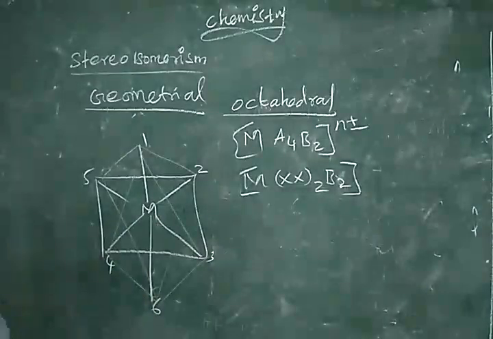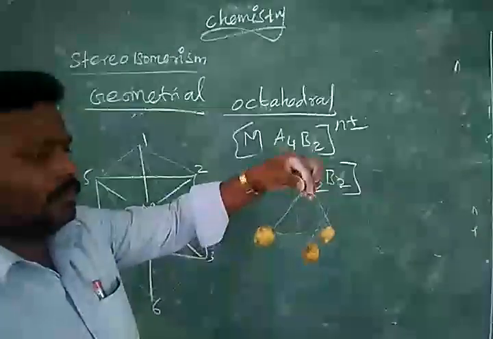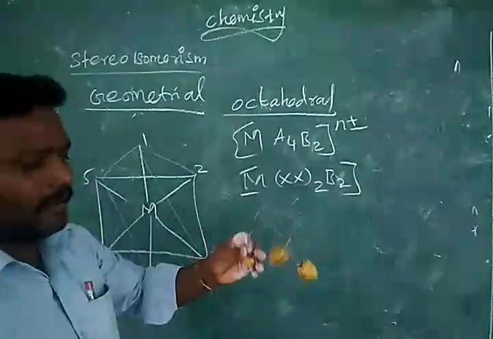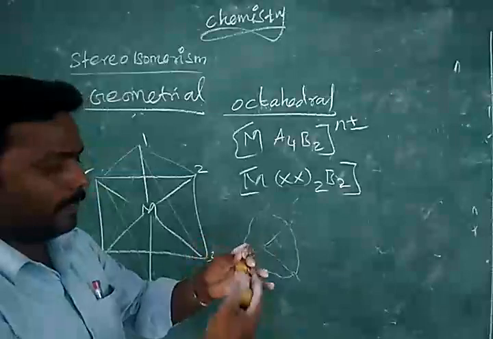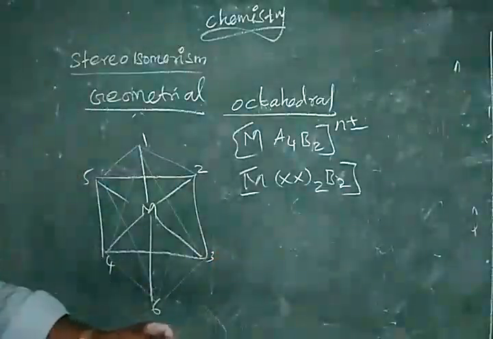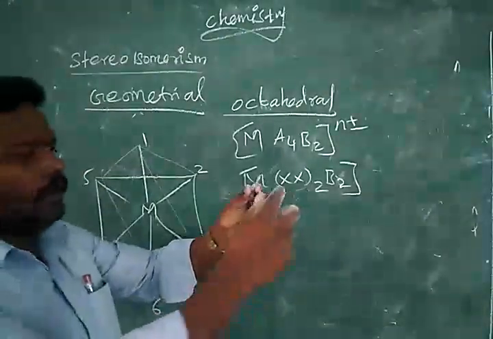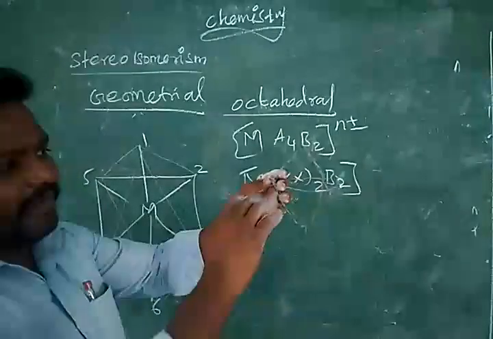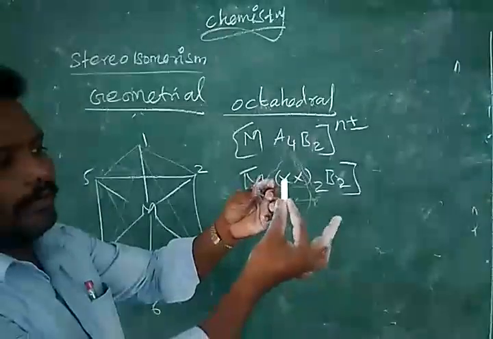Let us see one small model. Why I used these things, I will tell later. First you remember the octahedral structure. In the middle we have the metal atom.